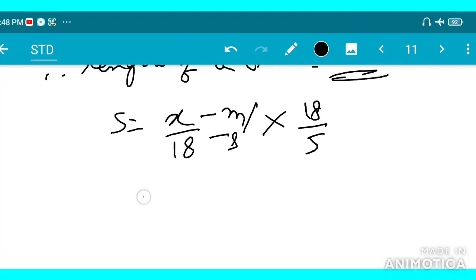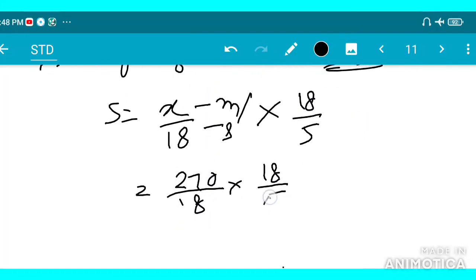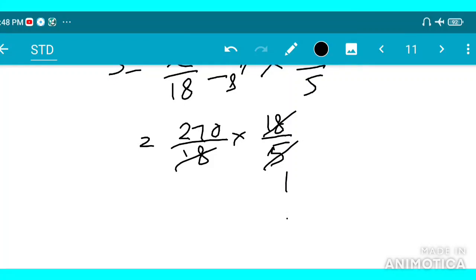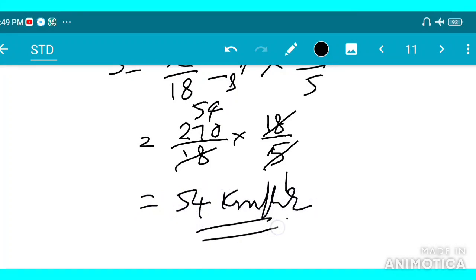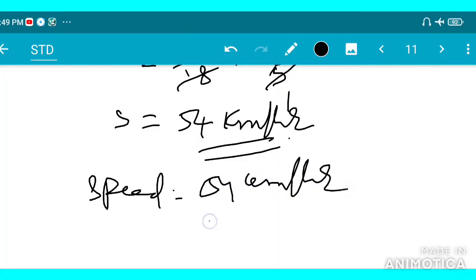So 270 upon 18 into 18 by 5, and the 18 gets cancelled. 5 ones are 5, 5 fives are 25. So the answer is 54 kilometer per hour. This is the required answer. The speed is 54 kilometer per hour.